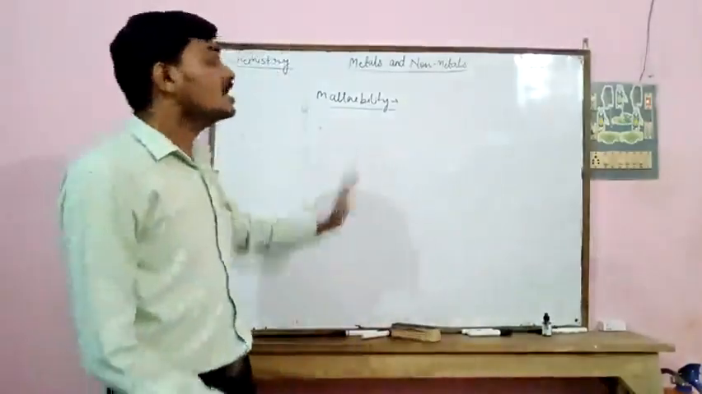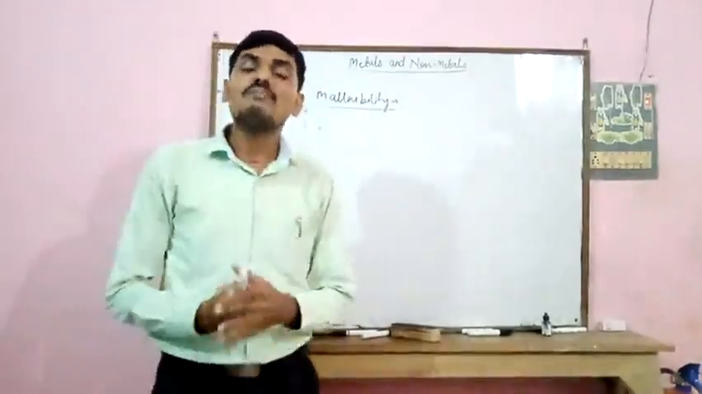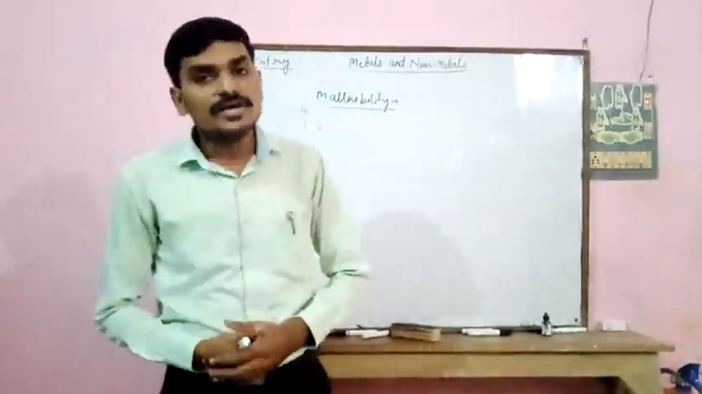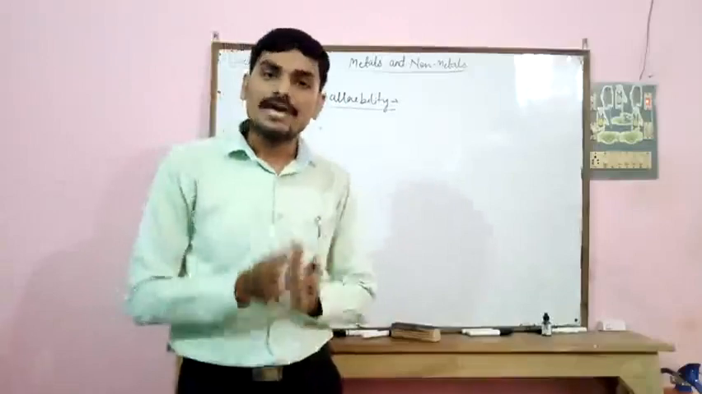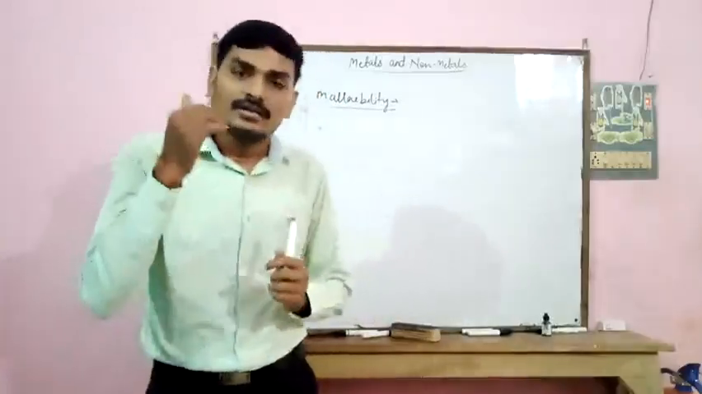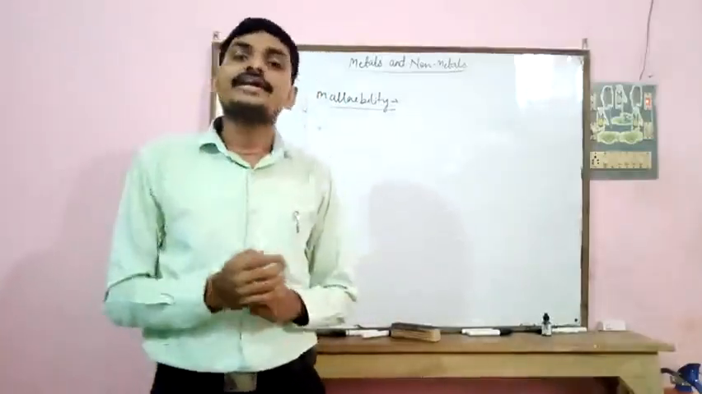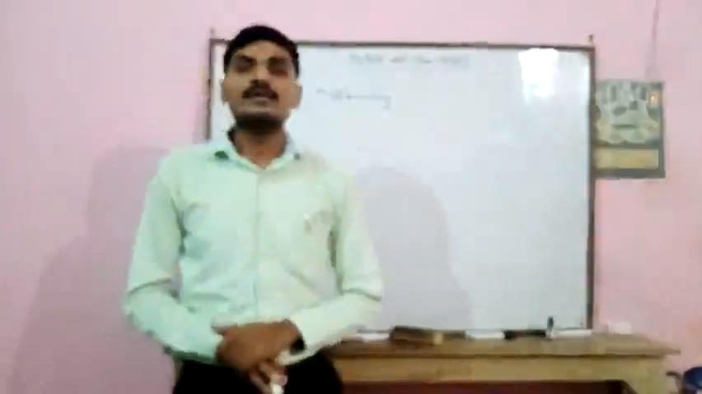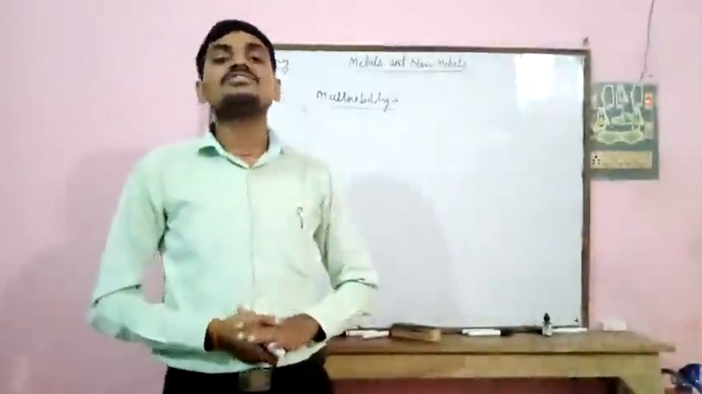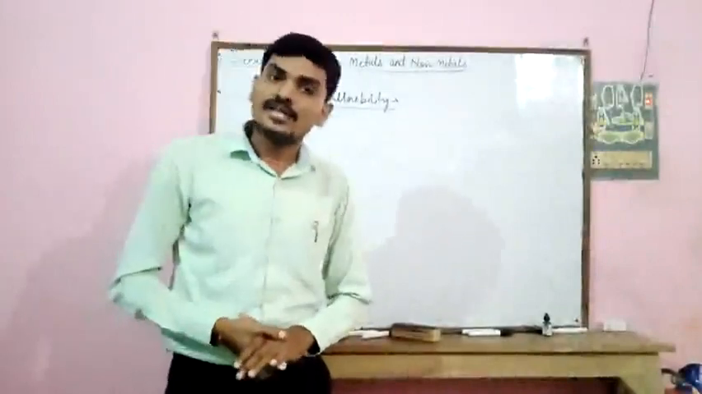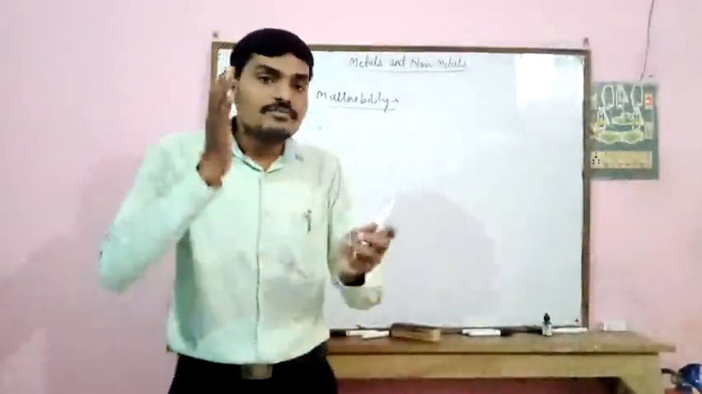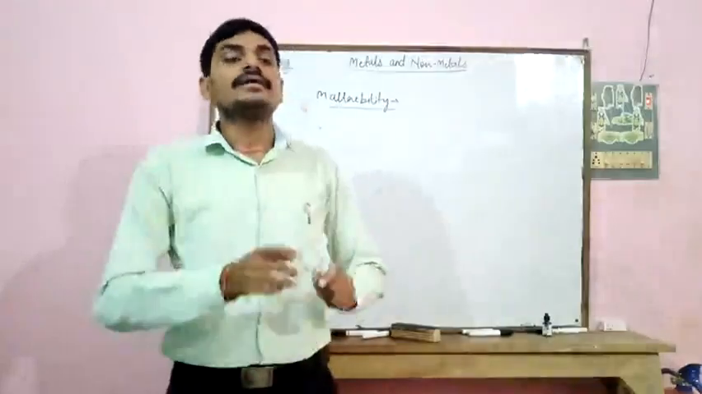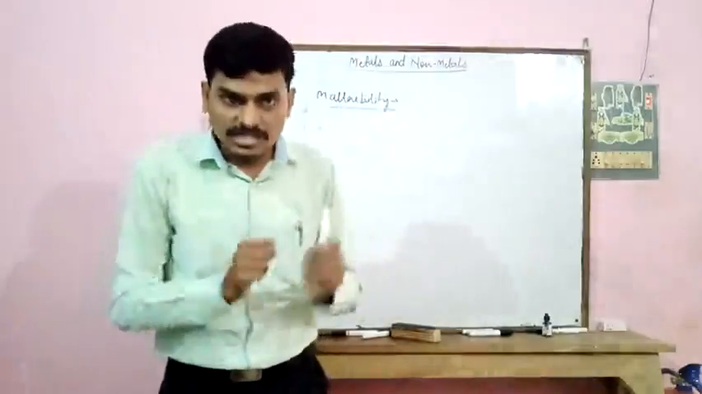So first one is malleability. What is malleability? The property of a substance by which we can convert it into sheet form is known as malleability, and those substances are known as malleable. For example, iron. If we beat the iron, then it gets converted into sheet form.